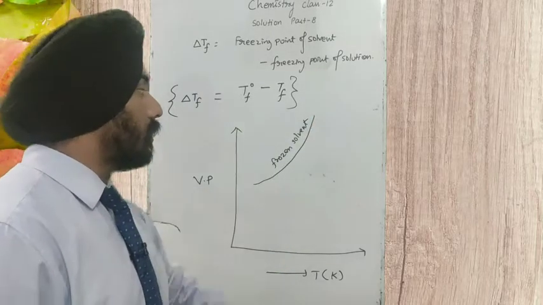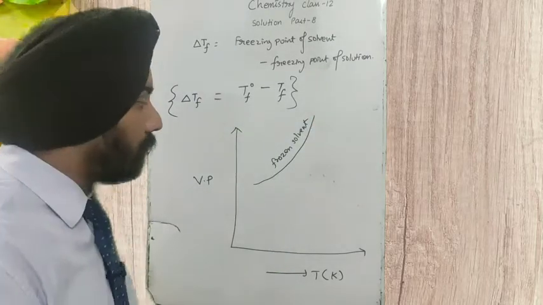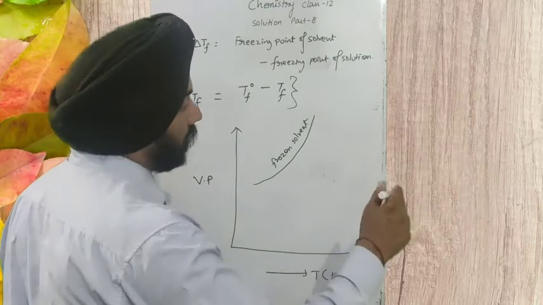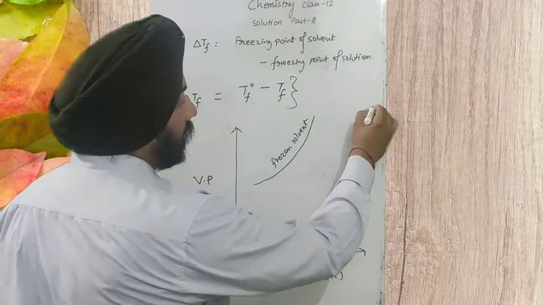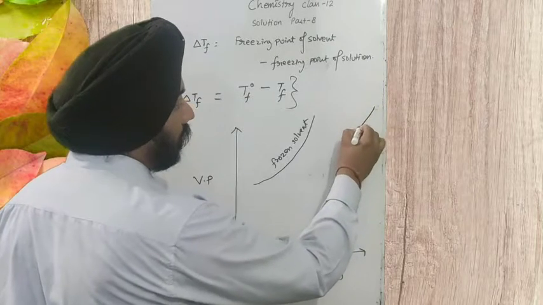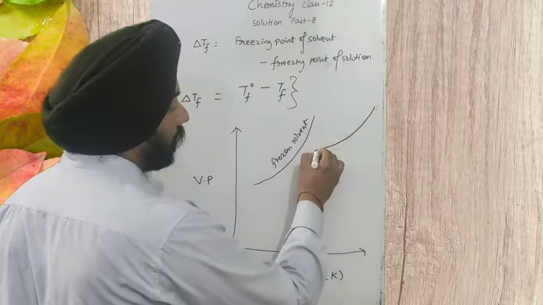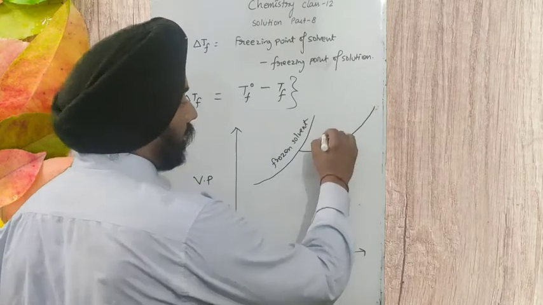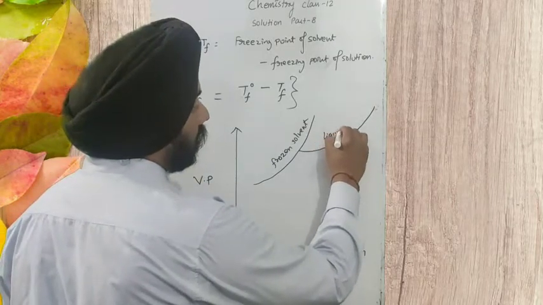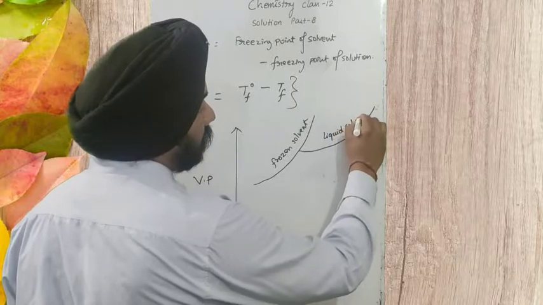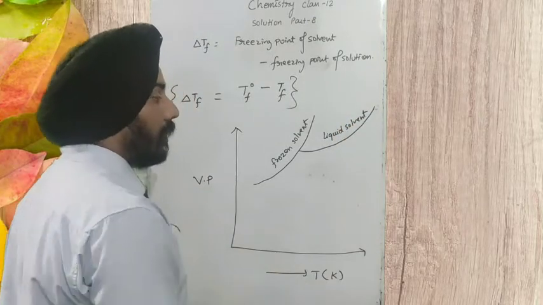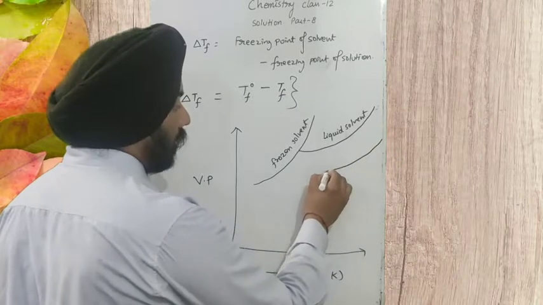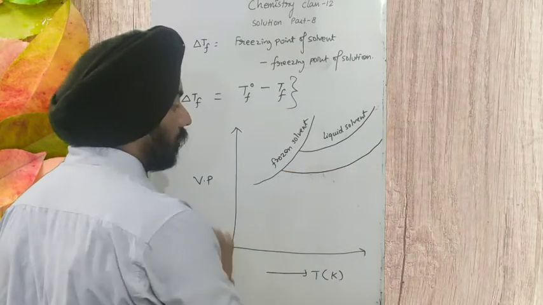On increasing the temperature, vapor pressure increases. Here it is a frozen solvent, and now I'm taking the liquid solvent. As we decrease the temperature of the liquid solvent, its vapor pressure decreases. Similarly, I have taken solution 1 with a little lower concentration.